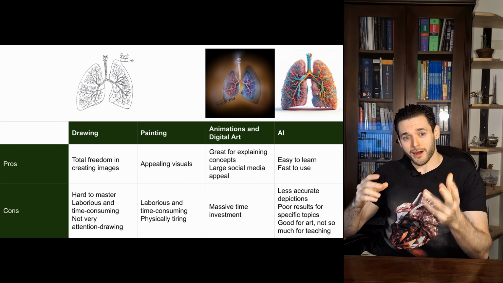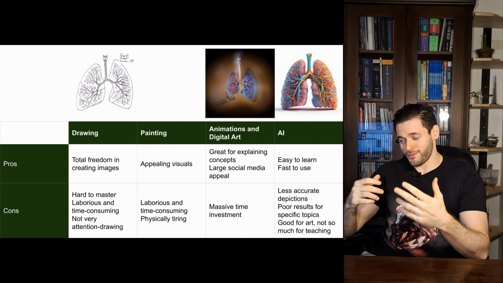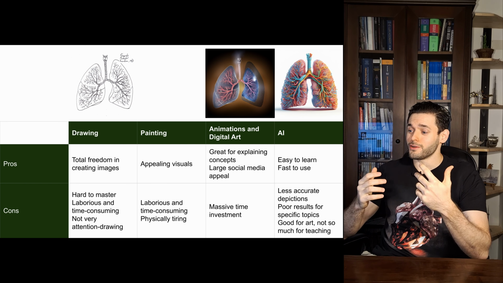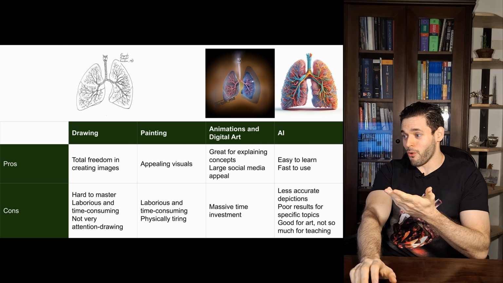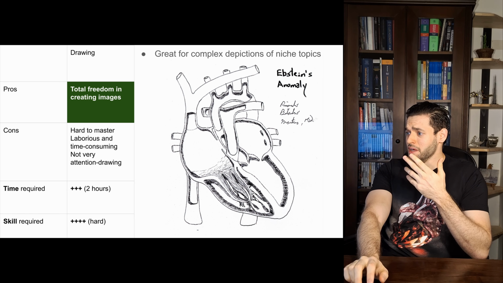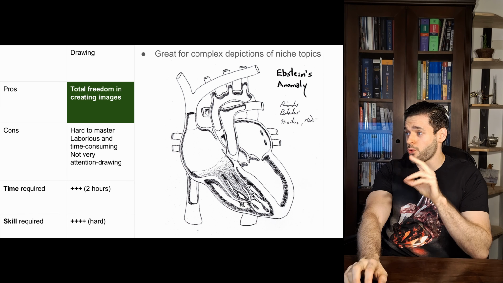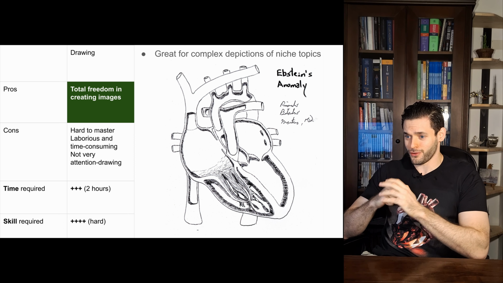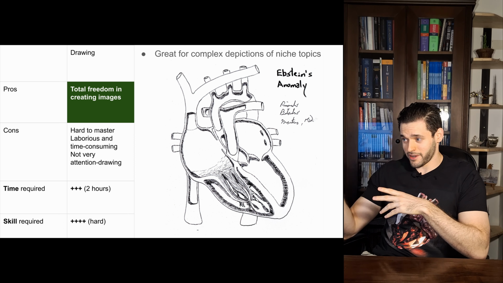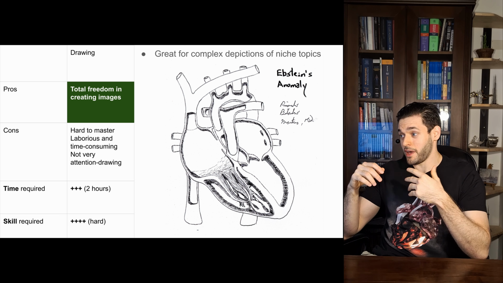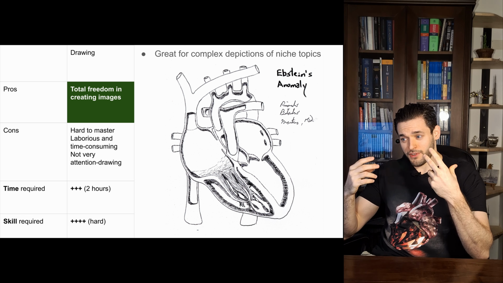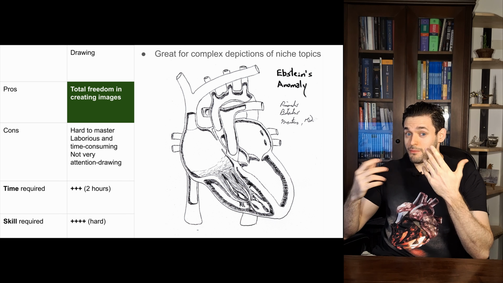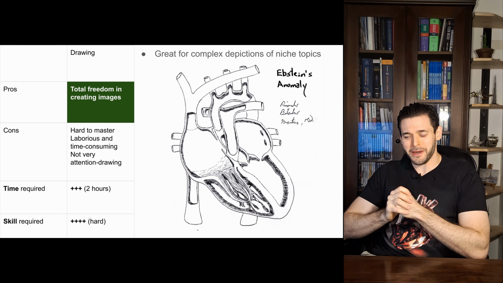Like I said, drawing allows total freedom in creating images. However, it's hard to master, it's laborious and time-consuming, and it's not that attention drawing. I have some examples from my own work, and you can see, for example, that it's great for complex depictions of niche topics. So here I have, for example, a drawing of Ebstein's anomaly, and with drawing I can represent it accurately, which is something I could not do, for example, with AI.